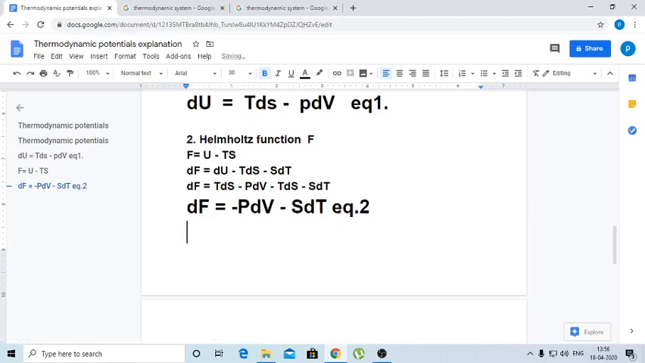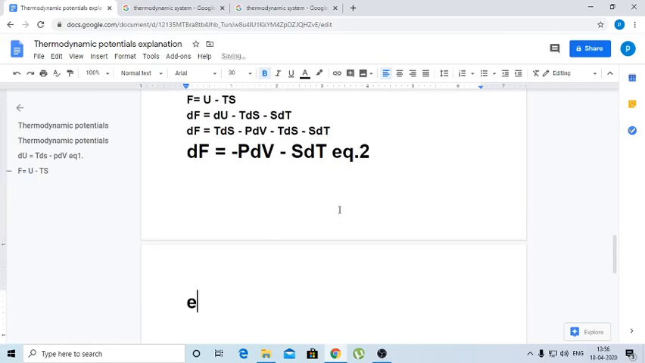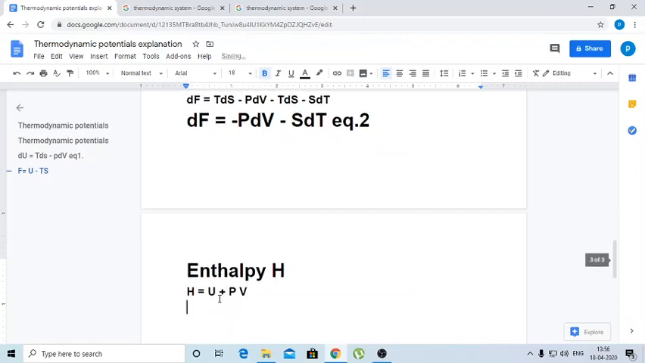Now we come to the third thermodynamic potential, enthalpy. Enthalpy is denoted by the letter H. The mathematical expression for enthalpy is H equals U plus PV. Again, enthalpy depends on internal energy, pressure and volume of the thermodynamic system. So H equals U plus PV is the mathematical expression for enthalpy. This is the third thermodynamic potential. Enthalpy depends upon pressure, volume and internal energy.